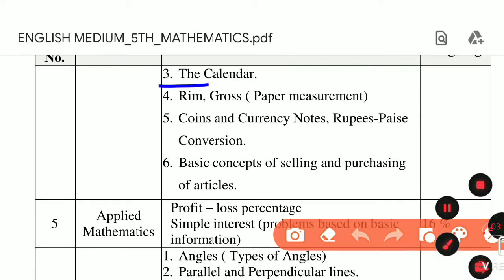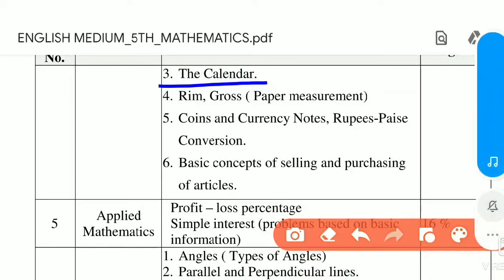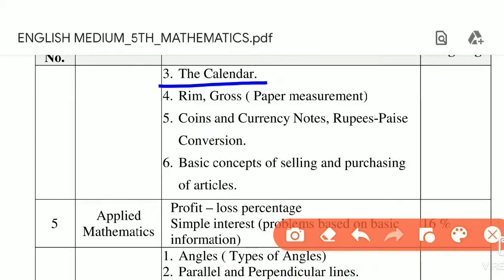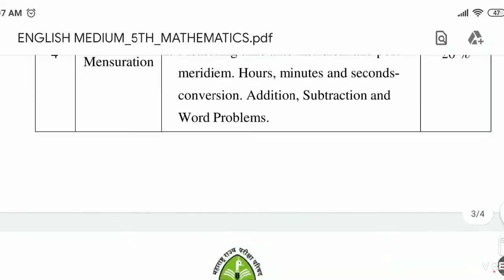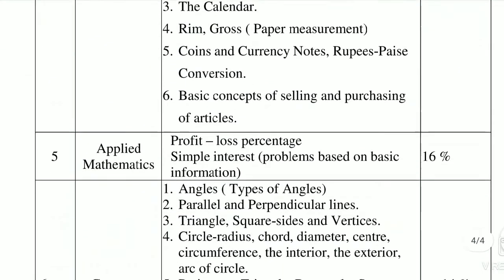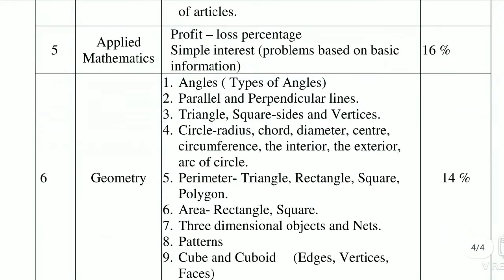In the calendar lesson we can find out which day it was on your birthday, and which day will come on your next birthday. Next are ream and gross, paper measurement. All this study is there. With this, coins, currency notes, rupees, paise, and conversion. These whole things we are studying in the lesson on measurement and mensuration. Next, the basic concept of selling and purchasing articles.